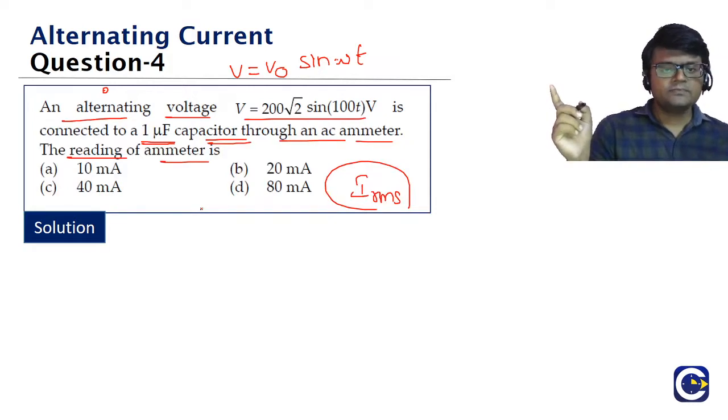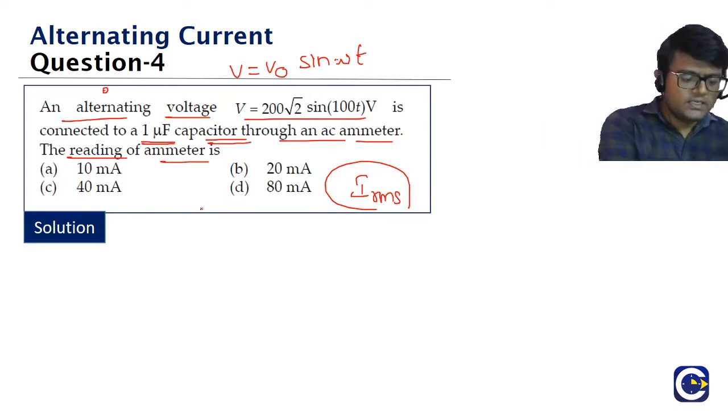First, what we have to find is the capacitive reactance. What is the capacitive reactance formula? 1 by omega naught into C, or omega into C. 1 by omega C. What is the omega value? 100. C is 1 microfarad. So first we have to find the capacitive reactance, and from capacitive reactance we will find IRMS.